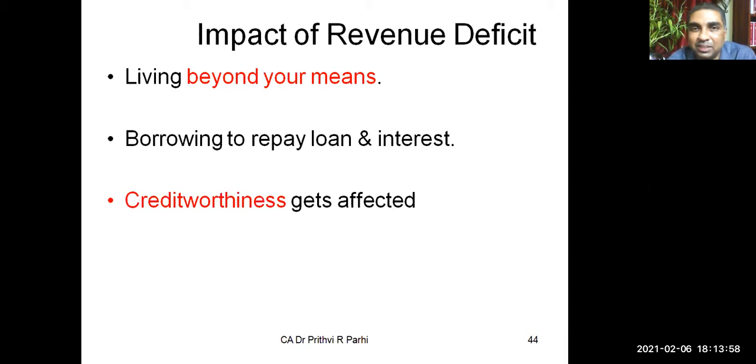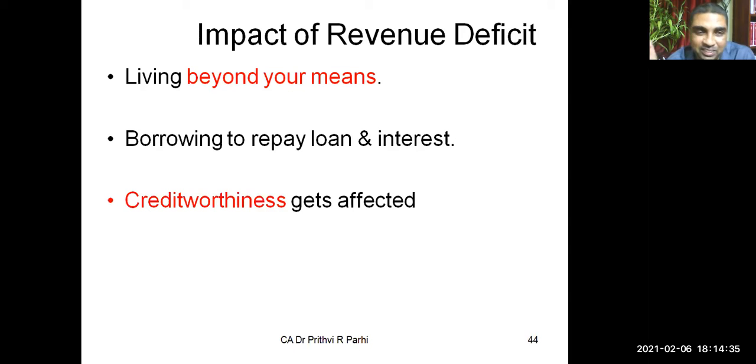A part of the fiscal deficit is also the revenue deficit. In the budget, you already know revenue deficits are there. Let us understand the meaning of revenue deficit. Revenue means your income. Ignoring capital receipts, whatever you are earning is a revenue receipt. When there is a revenue deficit, that means we are living beyond our means. As if your income is 5,000 and we are spending 6,000, you'll have a revenue deficit. Are you getting it? Yes. So you are living beyond your means. That is the meaning, and we have to understand that.